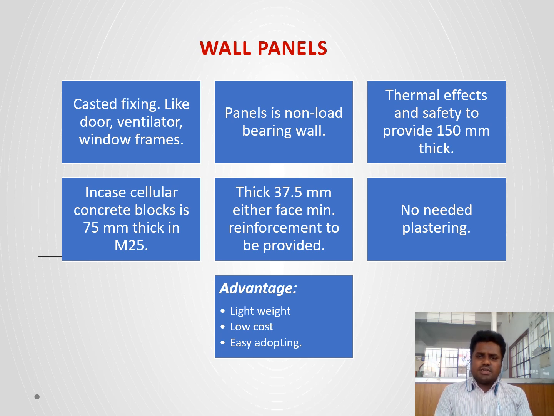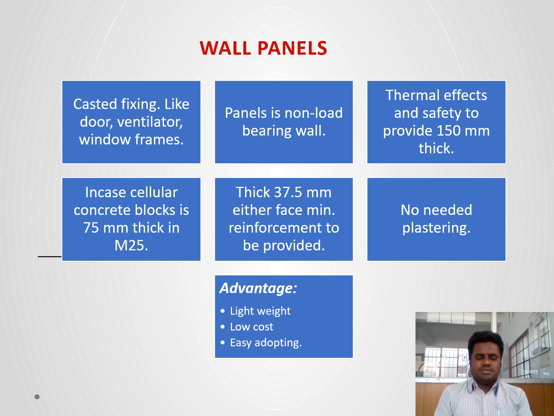For thermal effect and safety, a thickness of 150 mm is provided. In the case of a cellular concrete plank, 75 mm thickness in M25 grade is suitable for the cellular type, and a thickness of 37.5 mm with minimum reinforcement is provided in the wall panels. Plastering work is not required for prefabricated wall panels.